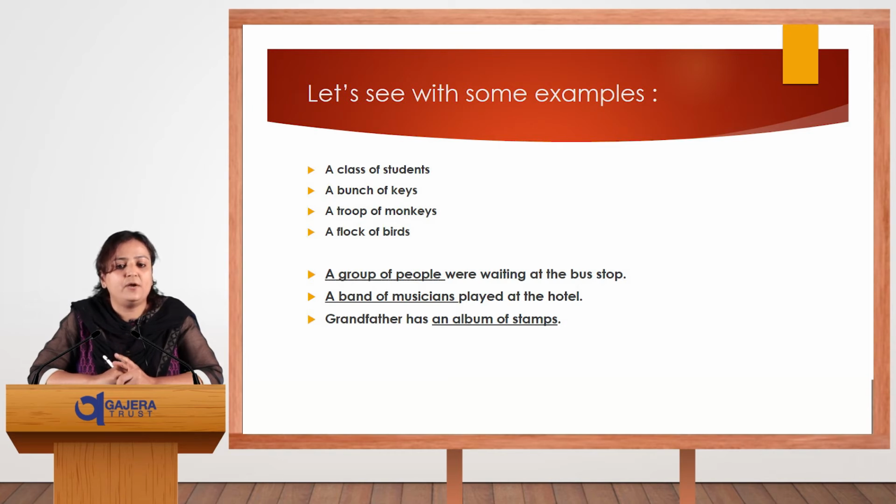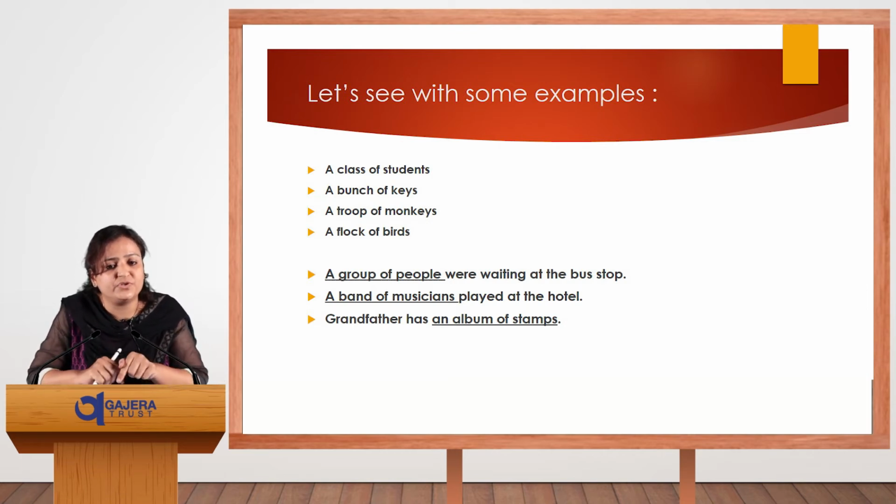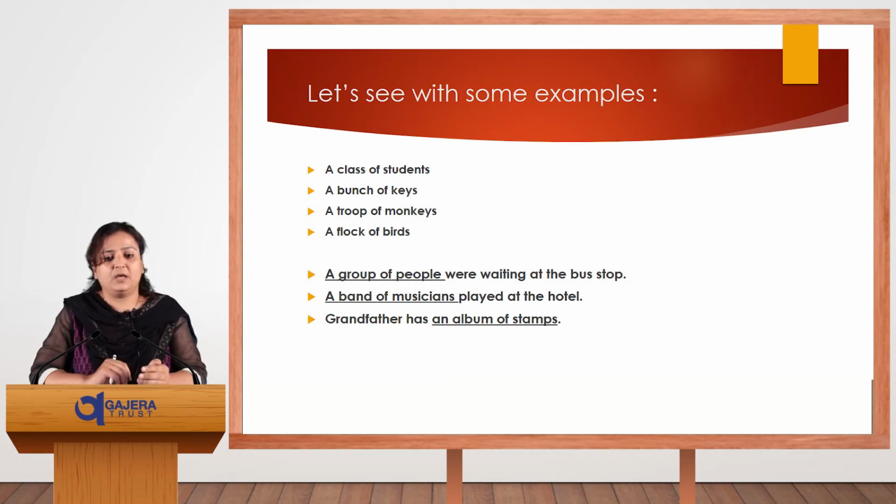Second, a band of musicians played at the hotel. A group of musicians is called a band of musicians, because in a music band there is a singer and the music instrument players, and these all are included.